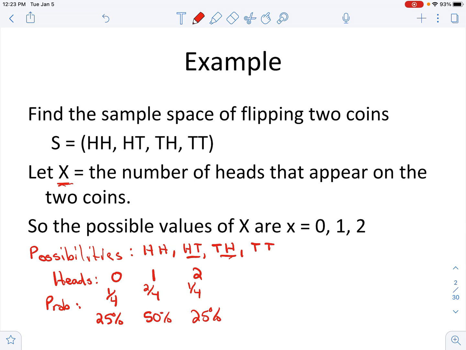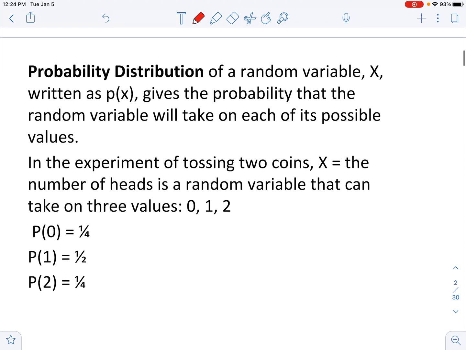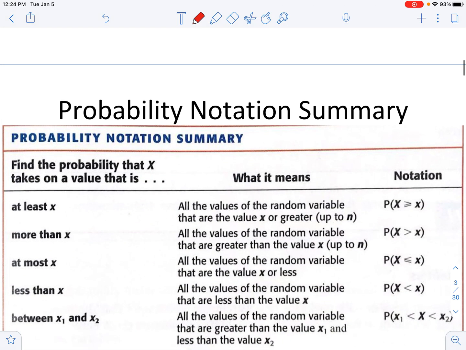One thing to notice, 25% plus 50% plus 25% equals 100%. And that's what it has to be. Anytime we have a probability distribution, they have to add up to 100%. Probability distribution just describes the probability of getting a certain outcome. How many times does 5 show up, as you go through it? So you could look at dice or cards. What's the probability of getting an ace? What's the probability of getting a red card? So we could look at all those distributions.